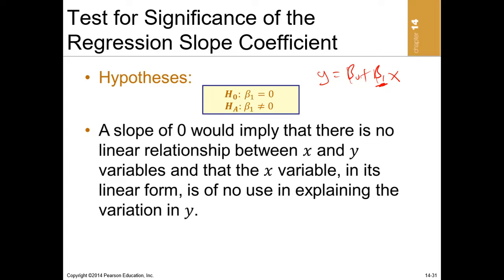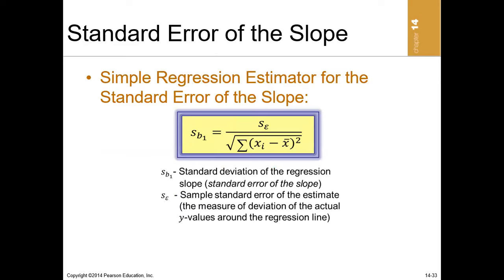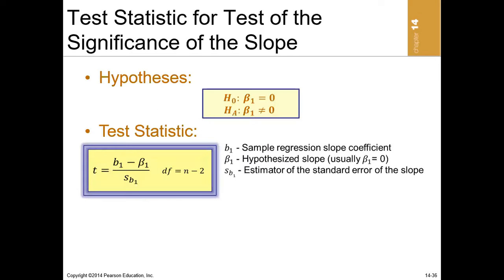So how do we compute the test statistic for this hypothesis? The test statistic is the estimated beta minus the hypothesized beta, all over the standard error of the estimated beta.